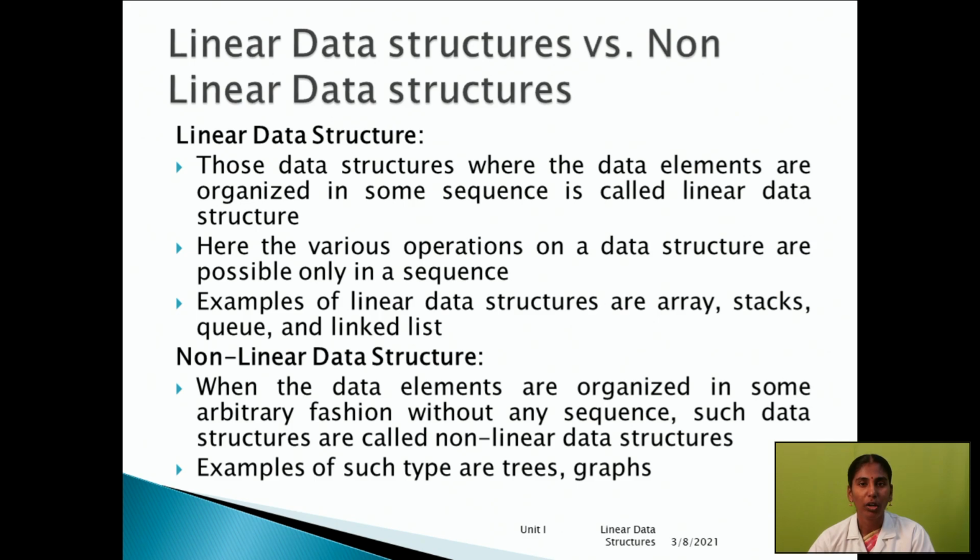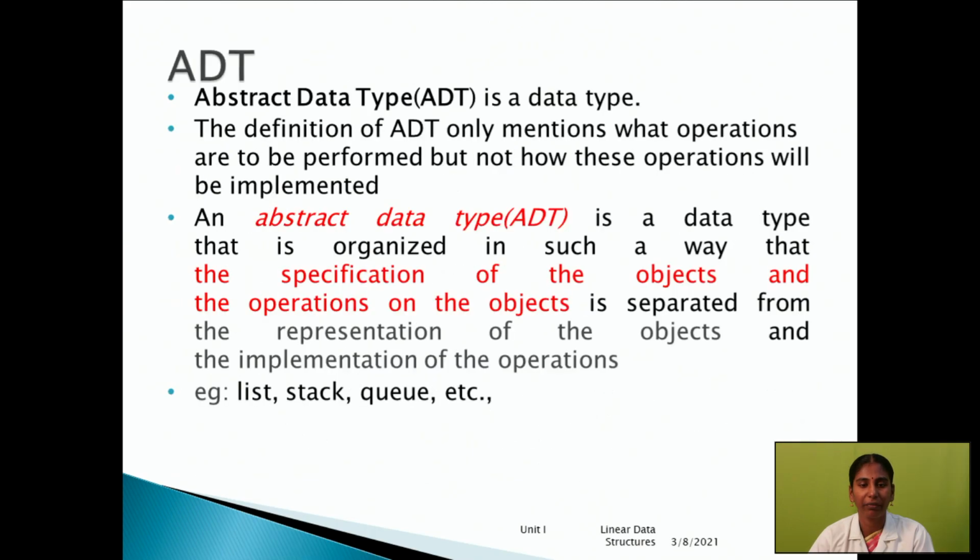The next, what are non-linear data structures? Non-linear means we store the data randomly. Here insert and delete operations are performed easily, whereas in linear data structures it is somewhat difficult. So in non-linear data structures, data are stored randomly, for example, trees and graphs.